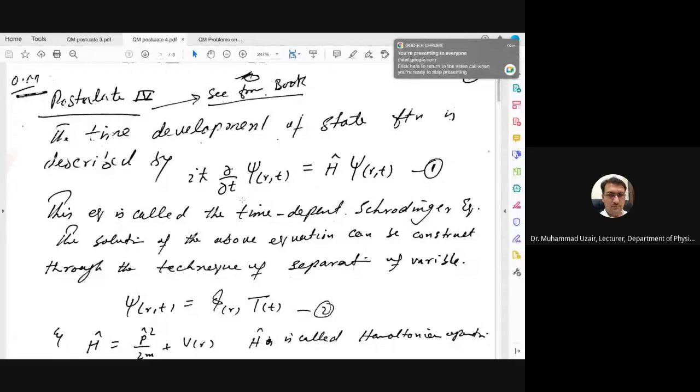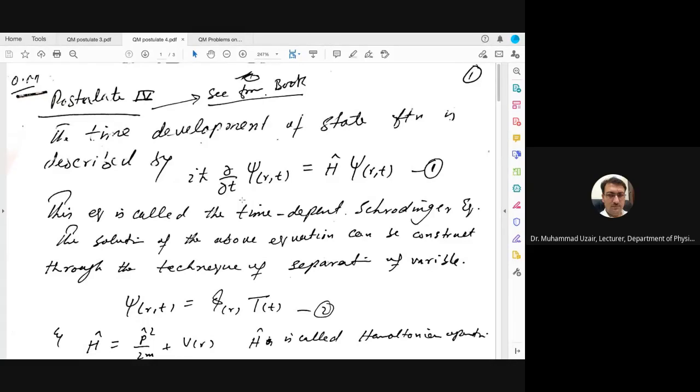Bismillah Rahman Rahim. Today we have to start postulate 4 in quantum mechanics. Up to now, we have studied 3 postulates in your classes, and now we have to continue from the 4th postulate. As you know, by postulates, this is the basic development of quantum mechanics, and we are developing our basics of how we will use the different terminologies in quantum mechanics when we go to different properties or different systems. Therefore, today we have to start from this.